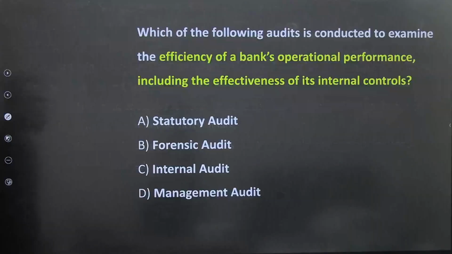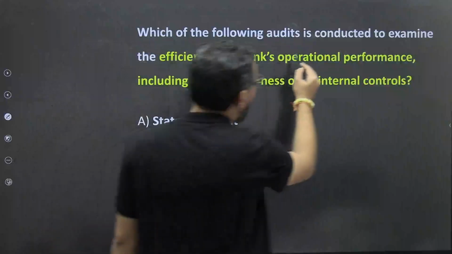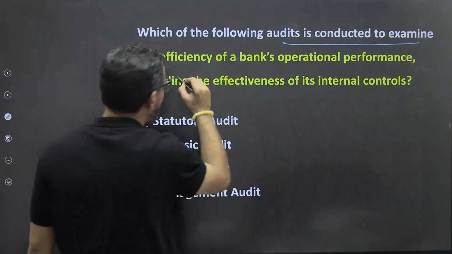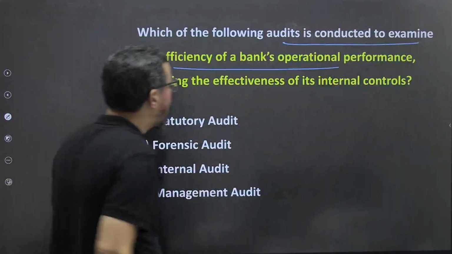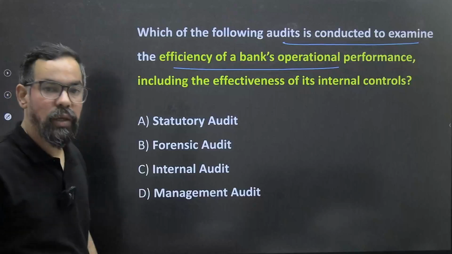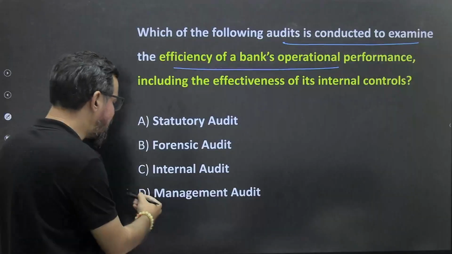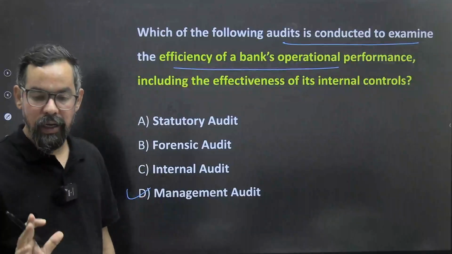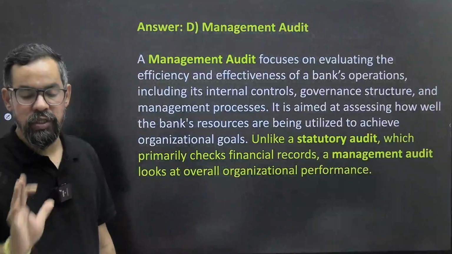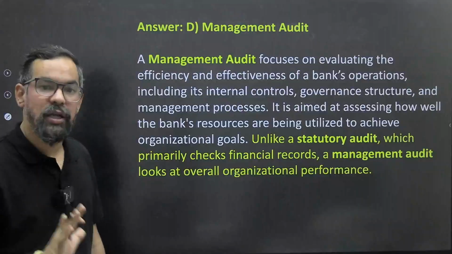Next one. Which of the following audits is conducted to examine the efficiency of bank operational performance? So it is around the management audit, how effectively we are using the organizational or the branch resources. So that generally comes under the management audits, right?